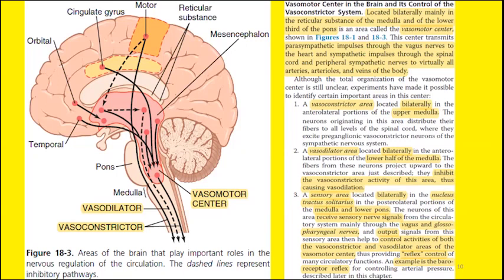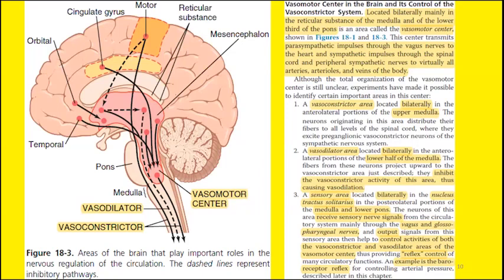So I repeat, the vasoconstrictor area sends positive or excitatory signals, and these excitatory signals cause vasoconstriction. On the other hand, the vasodilator area sends inhibitory signals to the vasoconstrictor area, and the vasoconstrictor area is inhibited. Once this area is inhibited, there will be no vasoconstriction, and this will be followed by vasodilatation. That is why we call it the vasodilator. So the vasodilator area does not act directly; instead it inhibits the vasoconstrictor area and acts indirectly.